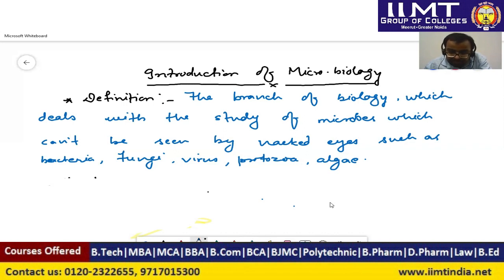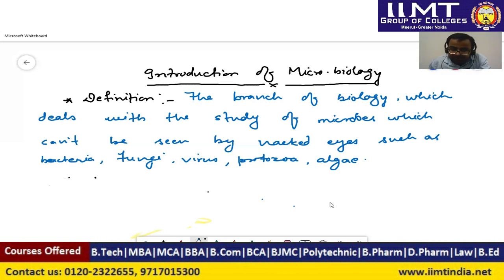The next property is that microorganisms may be harmful or beneficial, meaning they may be beneficial for us or harmful for us. For example, E. coli, the digestive gut bacteria, is very beneficial for us. It helps in digestion, whereas on the other hand, deadly germs which are responsible for food poisoning, these bacteria are very harmful for us. So they may be harmful or beneficial. It is the next property.